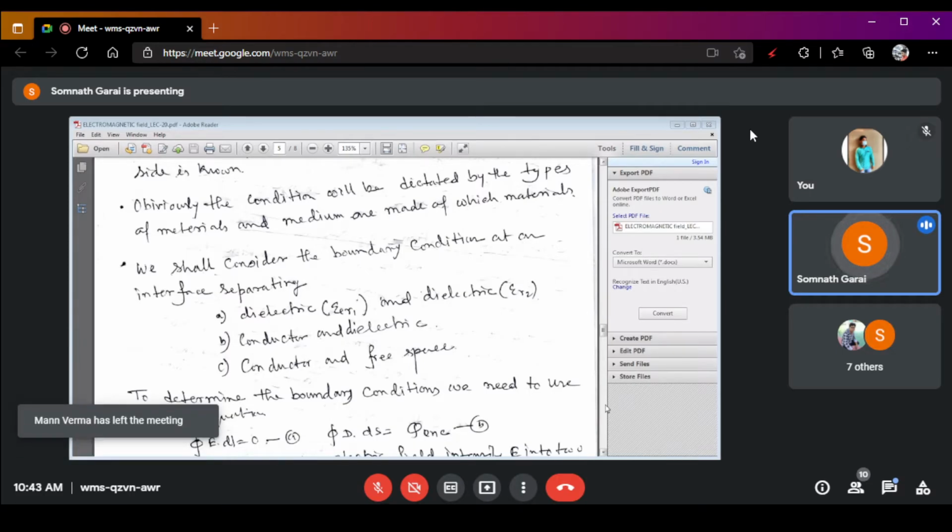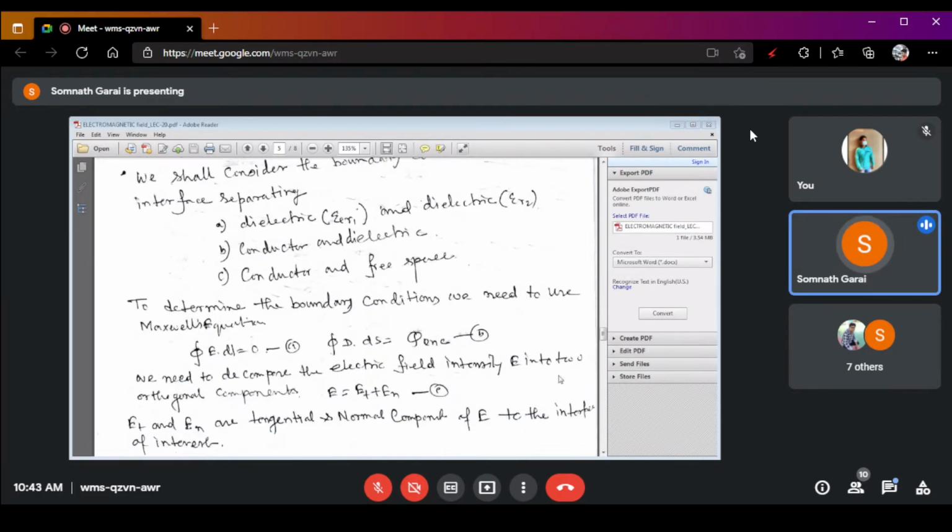In that category, examples are a conductor like copper or aluminum with respect to air. And the next category is the conductor and free space. Now these are the three different boundary conditions you have to remember.